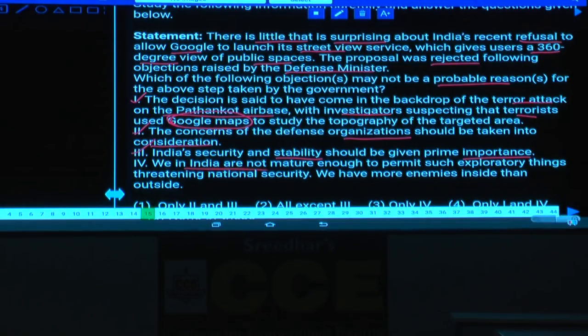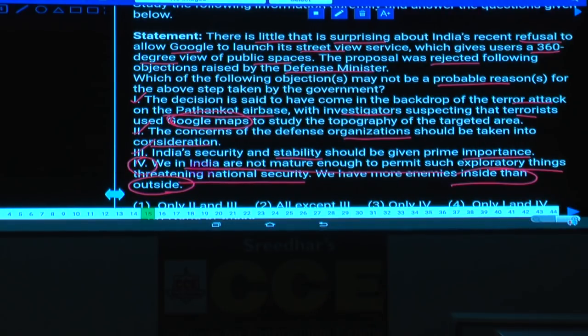We in India are not mature enough to permit such exploratory things threatening national security. We have more enemies inside than outside. Are you talking anything regarding this? Now this cannot be the reason. Here it comes under a generalized statement. Enemies inside and outside are not clearly specified. It is a generalized statement that more enemies are there within the country rather than outside, and so there won't be any threat. That's what their claim is.